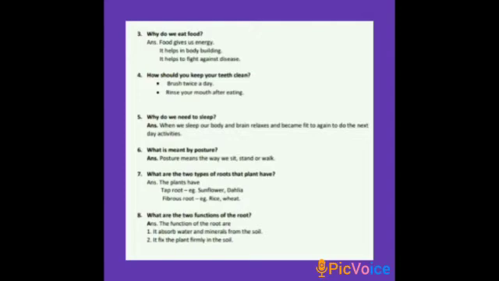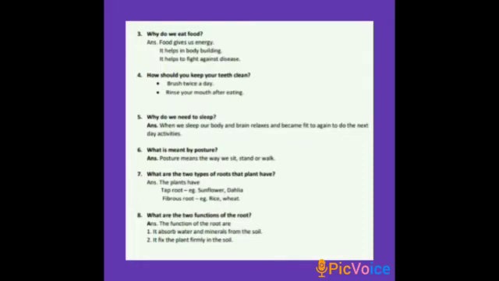Then the seventh one, what are the 2 types of roots that plants have? What are the 2 types of roots? Yes, taproot and fibrous root. Examples of taproot are sunflower and dahlia. And examples for fibrous root are rice and wheat.